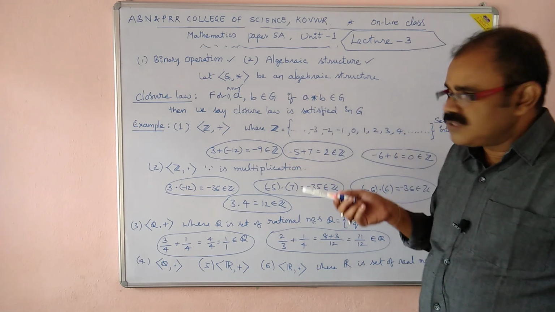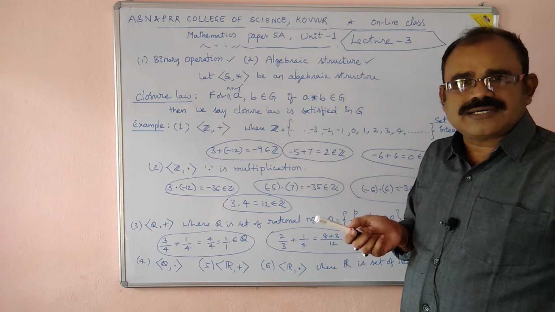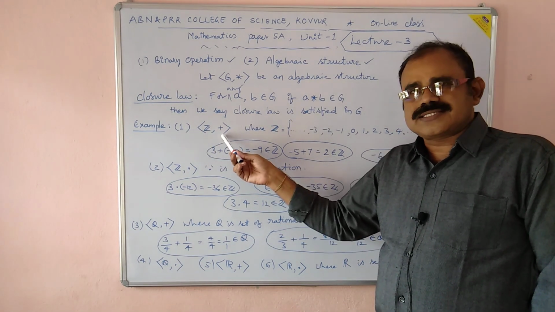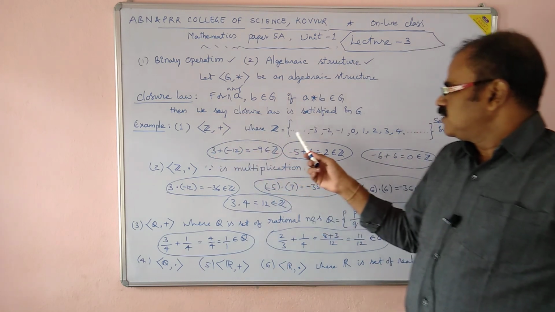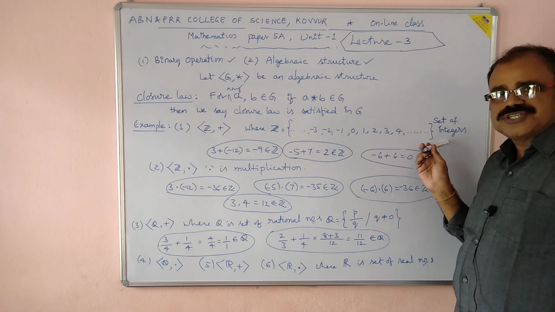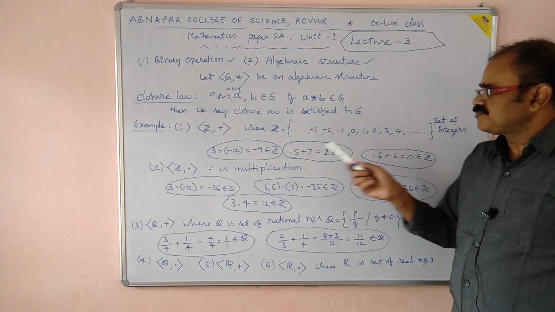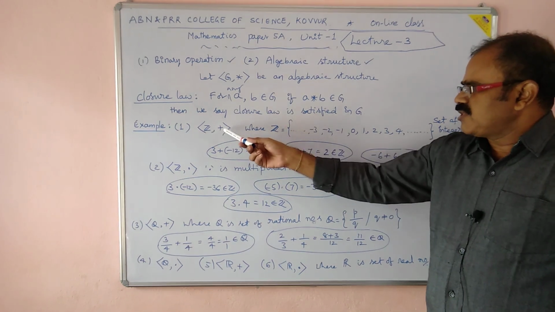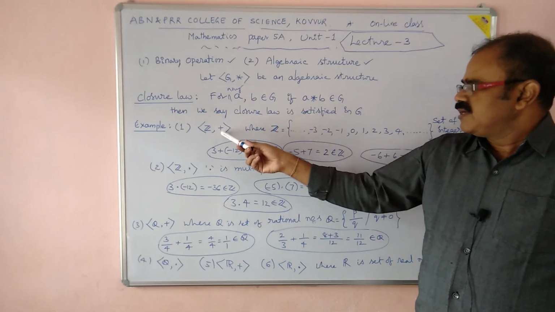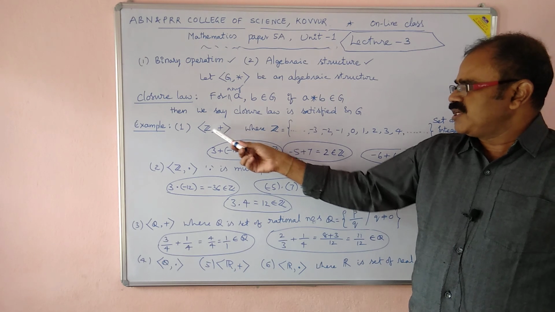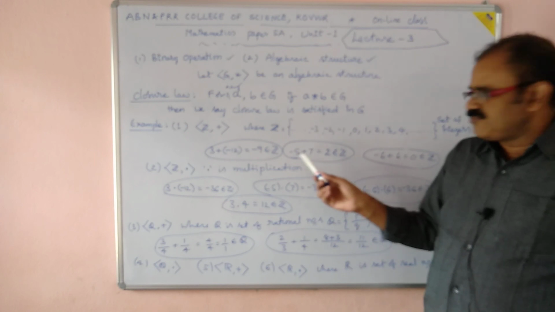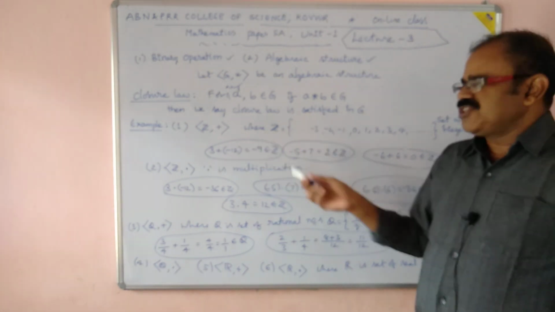If we go for simple examples, it is very clear about closure law. Let us consider example 1, (Z, plus). What is Z? The set of all integers. Z with the binary operation plus. Z is the set of all integers. We have considered plus as the binary operation here. (Z, plus) is an algebraic structure, in which let us verify by taking any two elements.